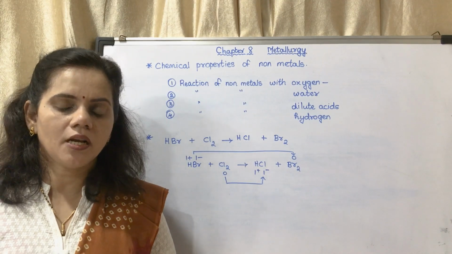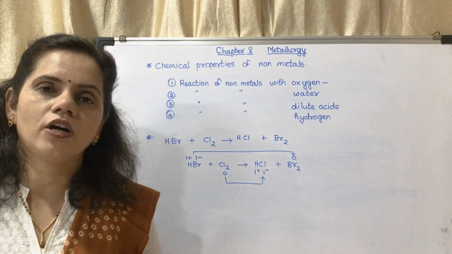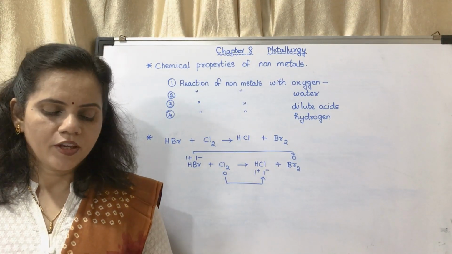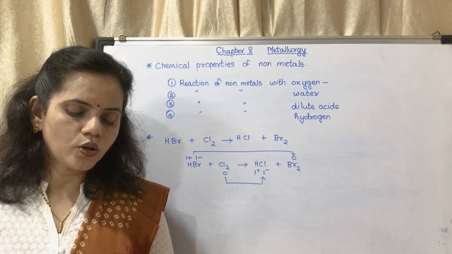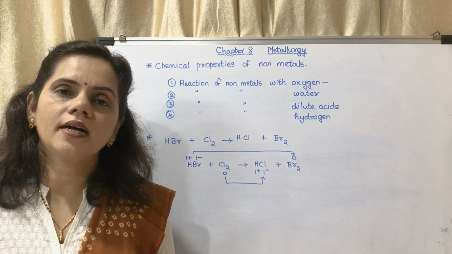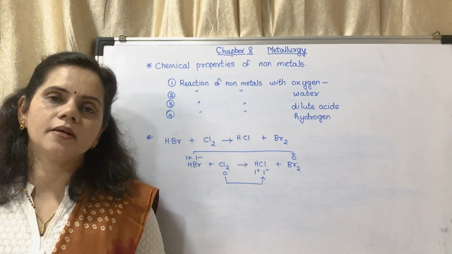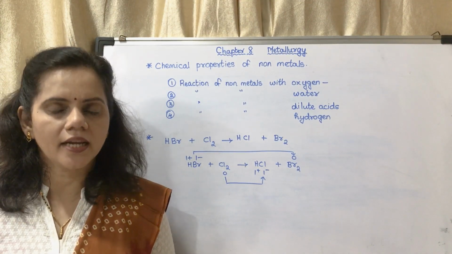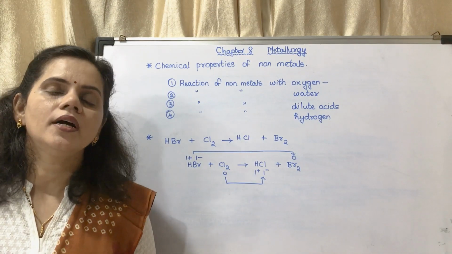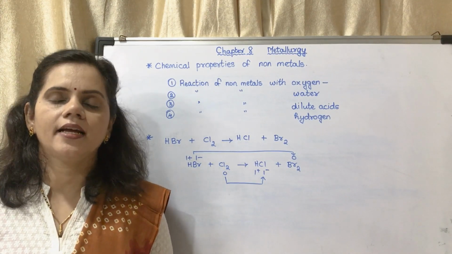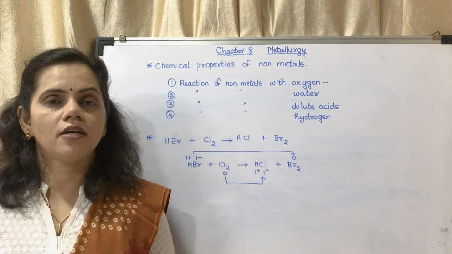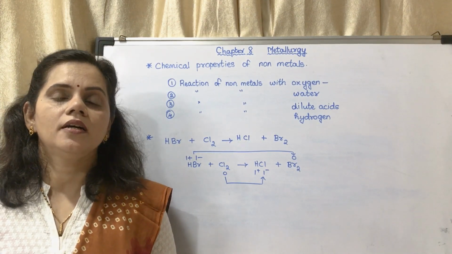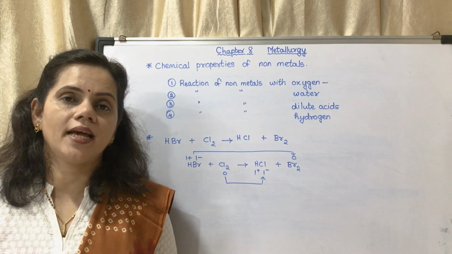Now the first chemical property is reaction of non-metals with oxygen. You may see the reaction on page number 97. C plus O2 when it is burnt. On complete combustion, complete burning, combustion means burning, it will form CO2. It is an acidic oxide. Acidic oxide means when it is dissolved in water, it will react with water to form an acid.